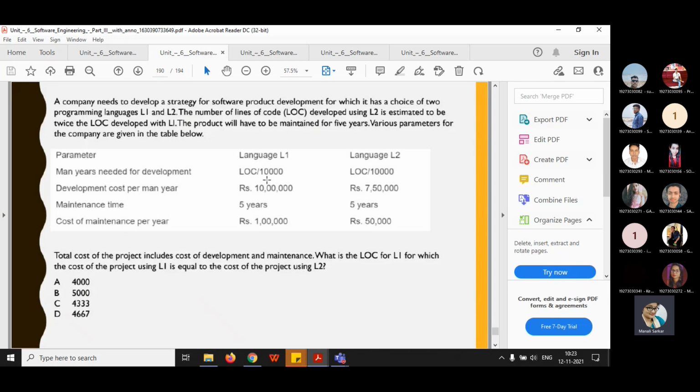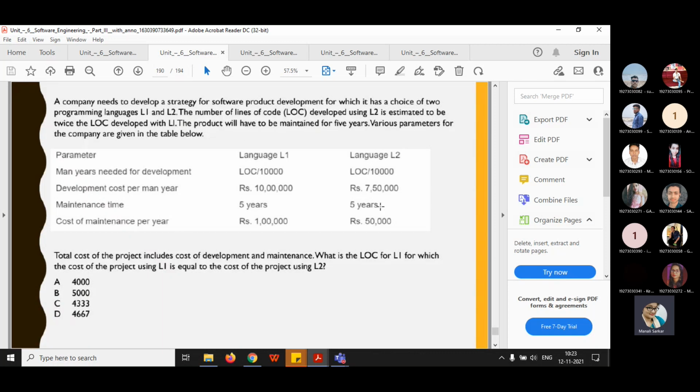Here the relation between programming language number 1 and programming language number 2 is given, that is, L2 is estimated twice of L1. So in the first step you need to write L2 equals 2 into L1. This is the relation. The product will have to be maintained for 5 years. So the time is also given, that it has to be maintained for 5 years, and parameters are given.